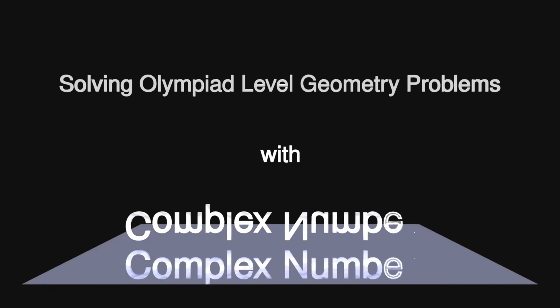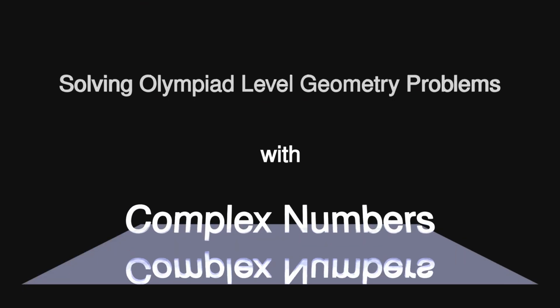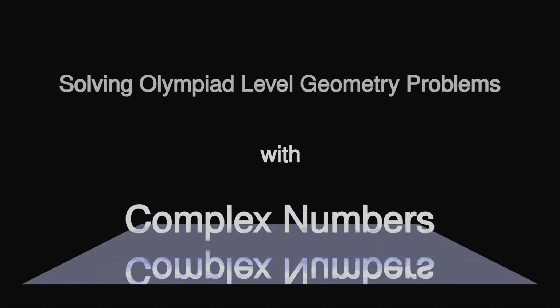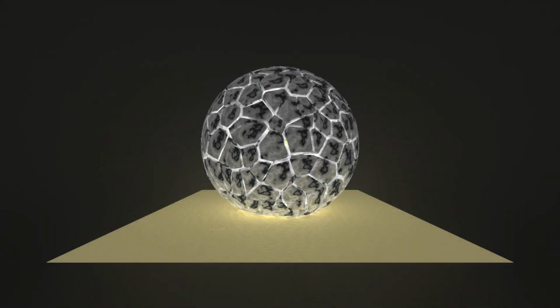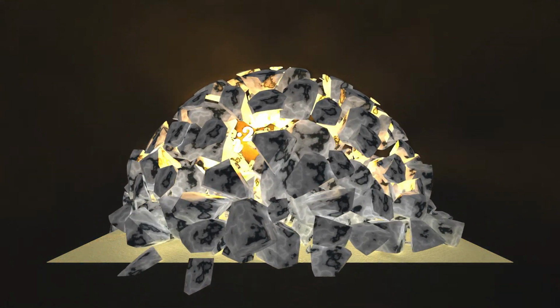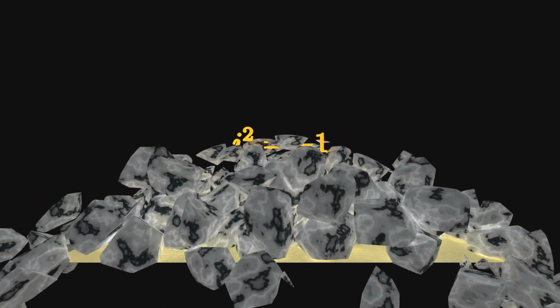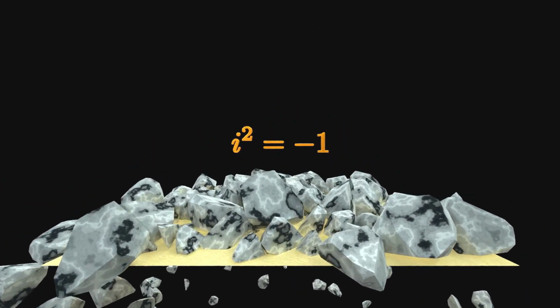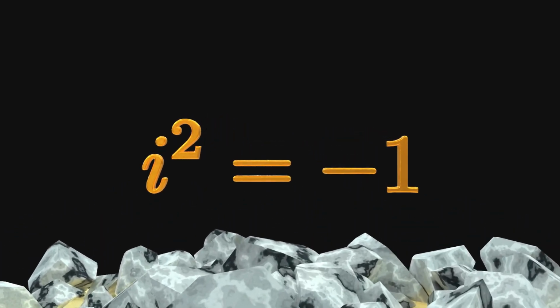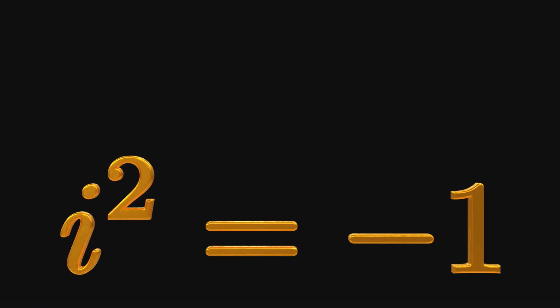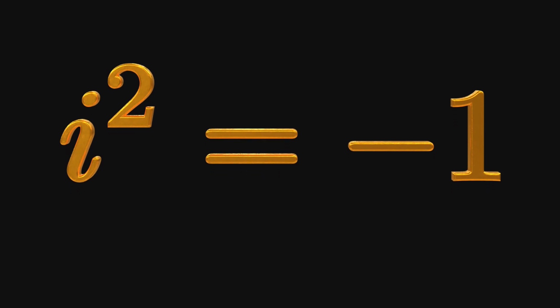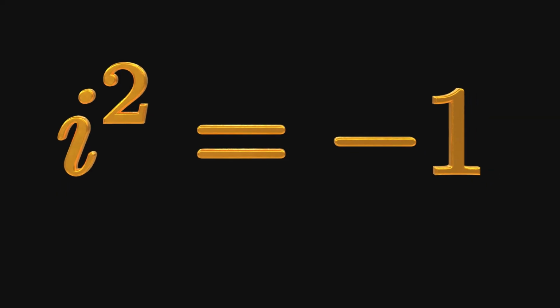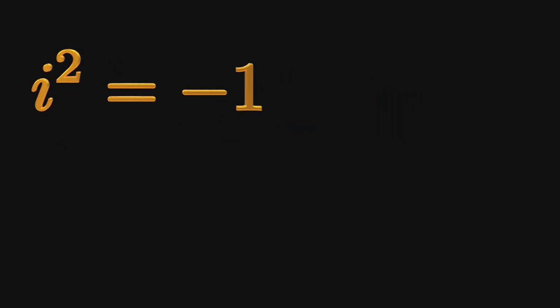But first, I need to introduce you to our main problem solving tool, complex numbers. Let the number i be defined by the property that its square is -1. Notice that it's not a real number, since the square of a real number cannot be negative. i is called imaginary for this reason. While performing any calculations, we are going to treat i like a constant, while keeping in mind that we can exchange i squared for -1.